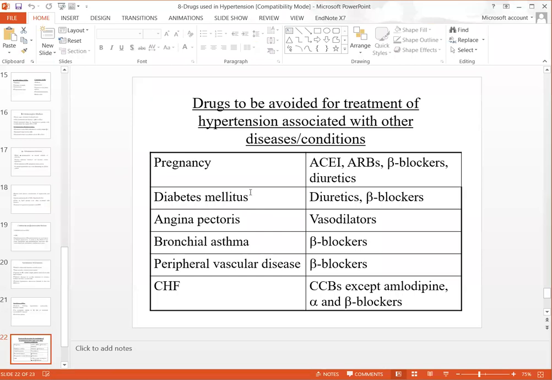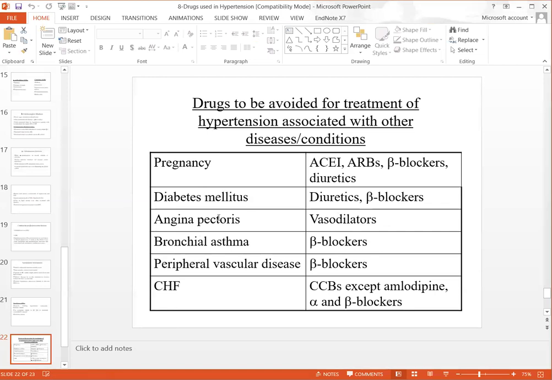And another condition is diabetes mellitus. If the patient is suffering from diabetes mellitus, then beta blockers and diuretics are strictly contraindicated. The cause we have already discussed, that diuretics cause too high a level of sugar inside the blood. So they increase the sugar level and they depress the insulin level. So these diuretics are especially contraindicated in diabetic patients.